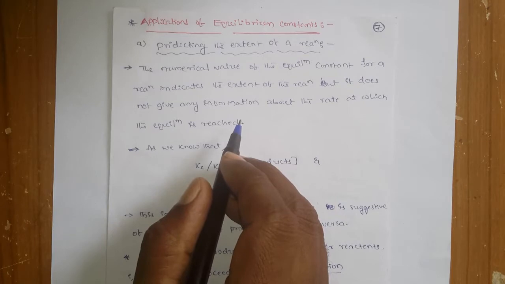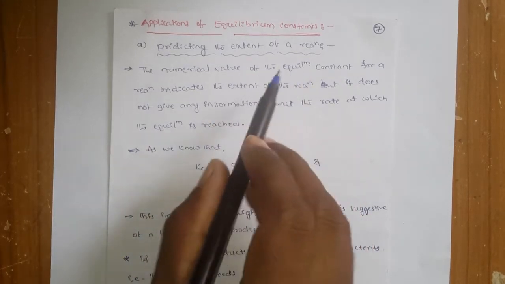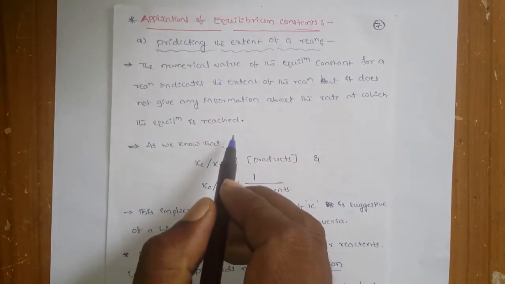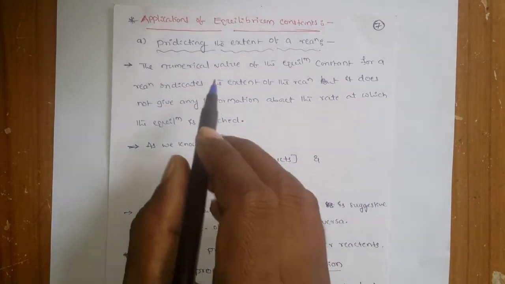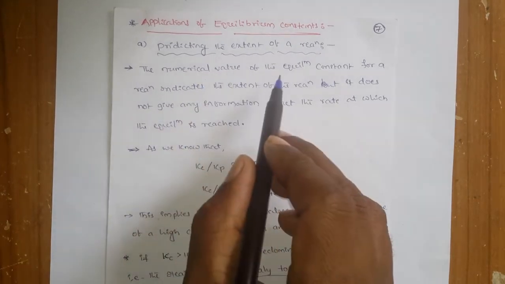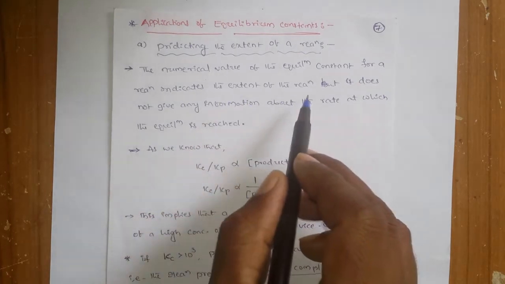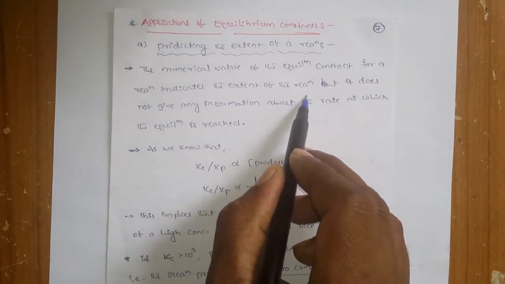That only depends on the numerical value of the equilibrium constant. You know that generally the equilibrium constant has some numerical values. So the numerical value of the equilibrium constant for a reaction indicates the extent of the reaction.